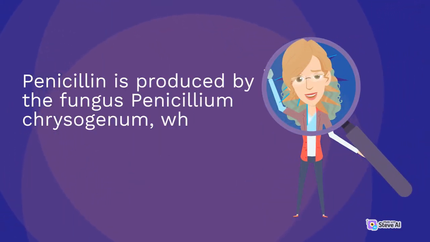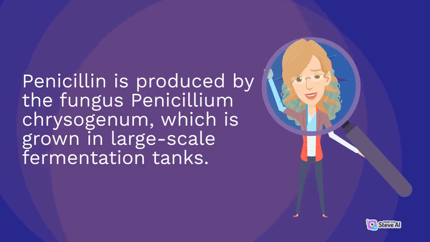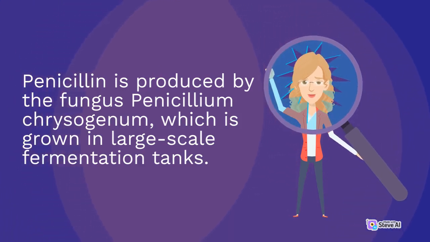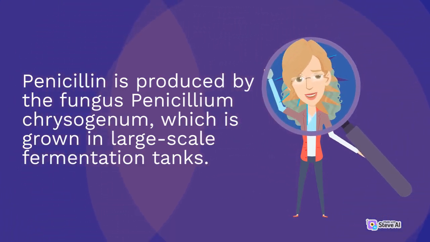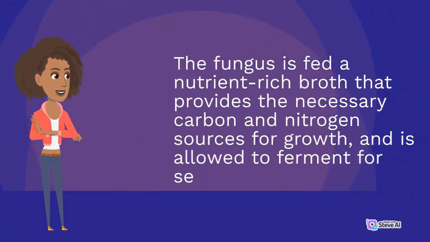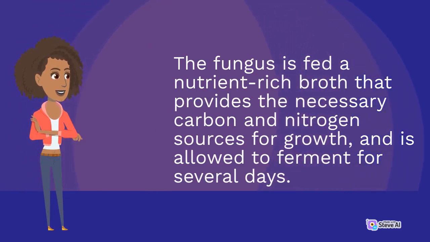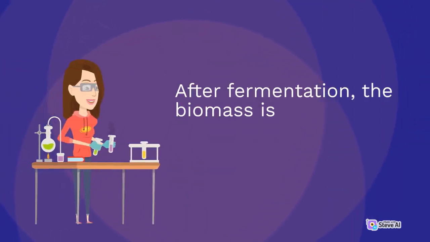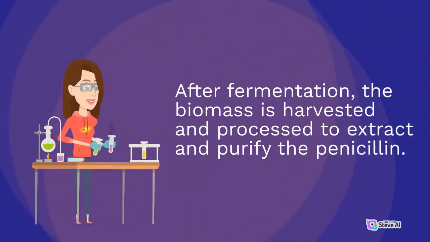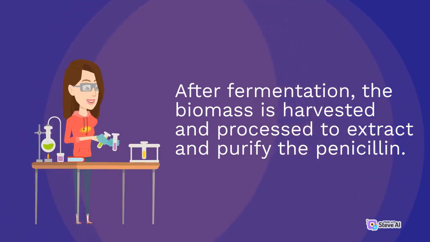Penicillin is produced by the fungus Penicillium chrysogenum, which is grown in large-scale fermentation tanks. The fungus is fed a nutrient-rich broth that provides the necessary carbon and nitrogen sources for growth, and is allowed to ferment for several days. After fermentation, the biomass is harvested and processed to extract and purify the penicillin.